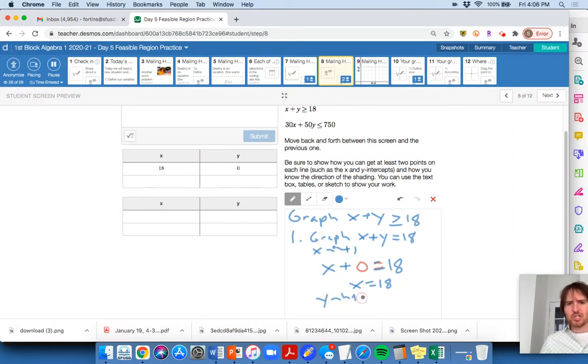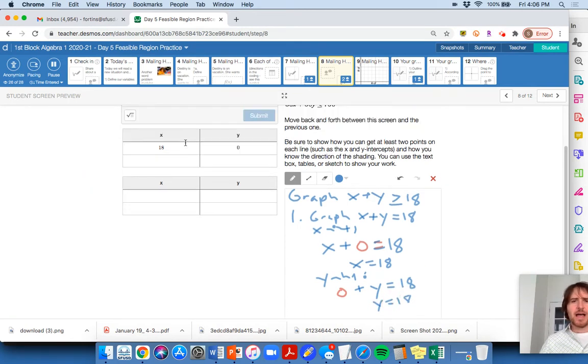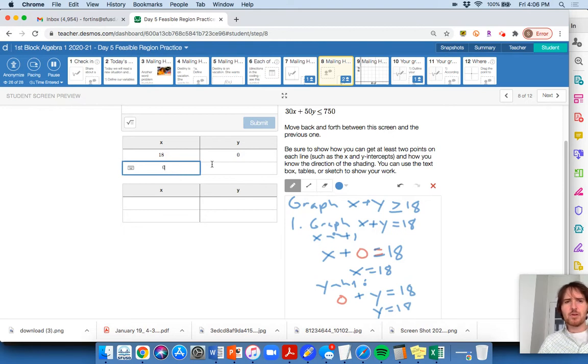I don't even really need to show work here. My y-intercept is simply the value of y when x equals 0. So I'm going to put 0 here, and I'm going to do plus y equal to 18. And I might as well show the work out, and I get y equals 18. Okay, so my y-intercept is this, the value of y when x equals 0.